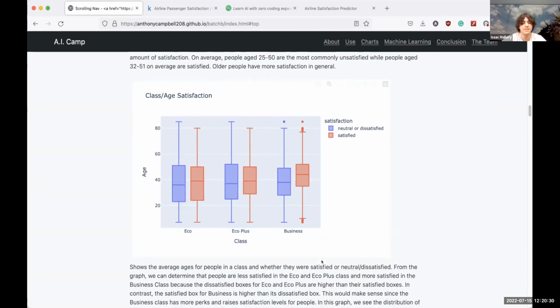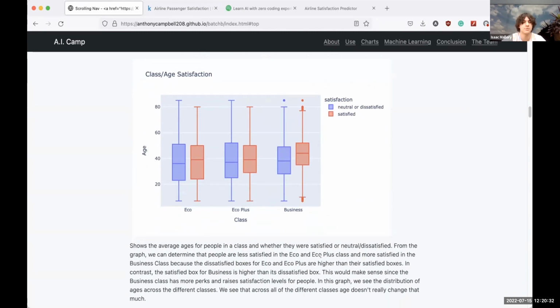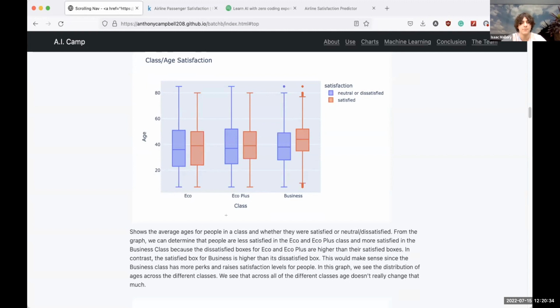And this has to do with the age in the class. Once again, the age is the same, around 25, maybe around 50, while with eco class, you're more likely to be satisfied, while with business class, the ages are more compact because more people riding business class are older.